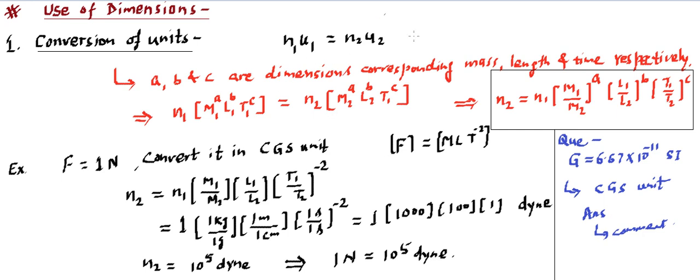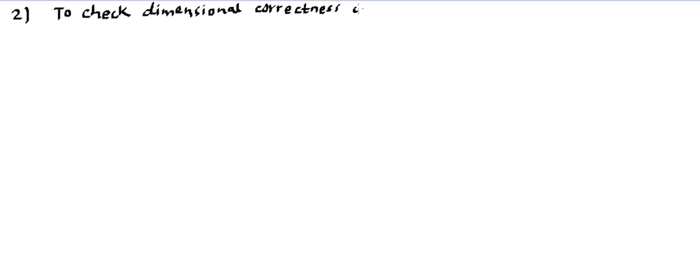Now let's move to the next use of dimensions or dimensional formulas. The second use, or application, of dimensions is to check the dimensional correctness of a given physical equation.